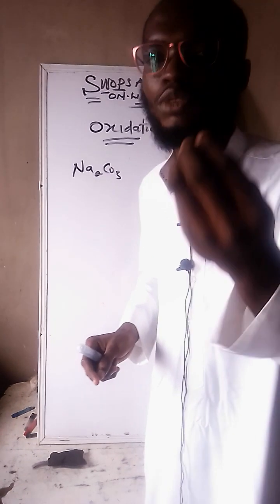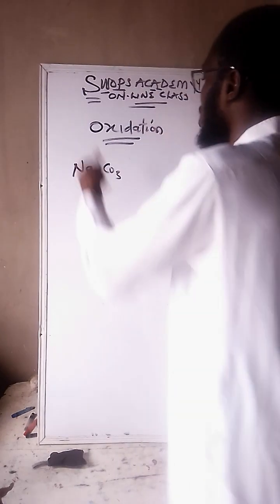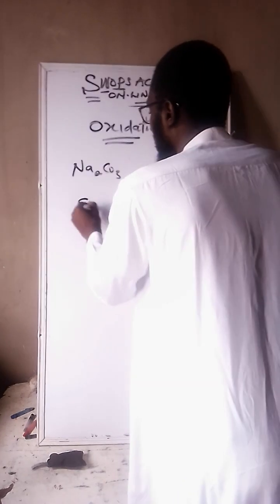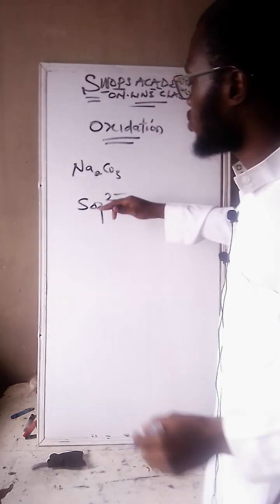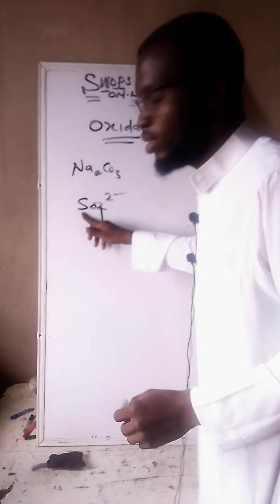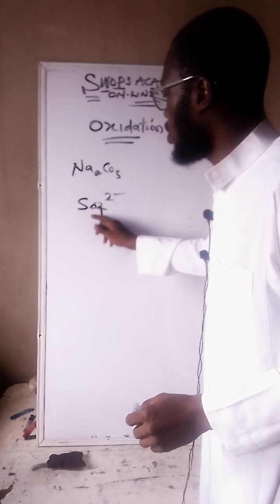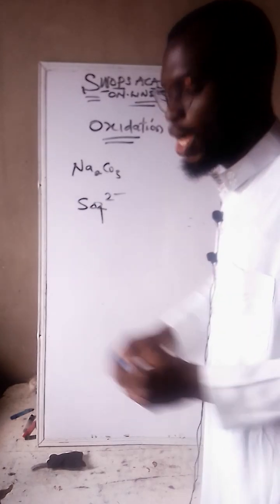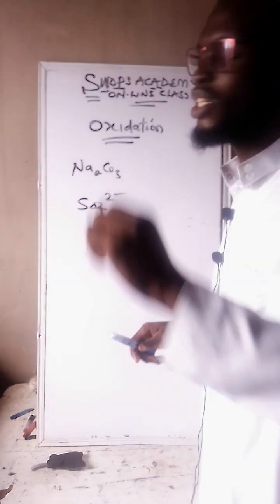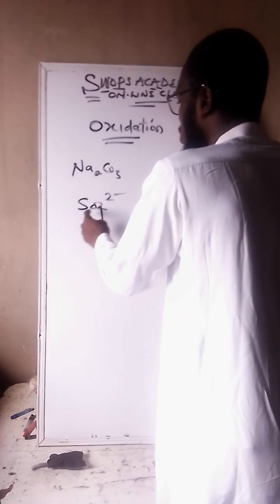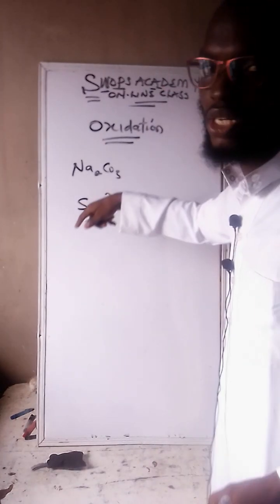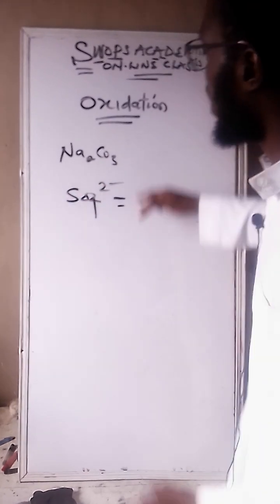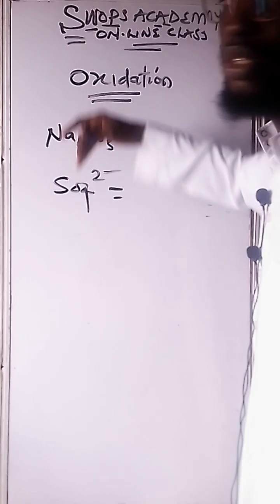Now, when you are defining oxidation in terms of a radical, it also involves finding a particular element. When I say element, I am referring to, maybe, SO4 2 minus, and I'm asked to find the oxidation state of sulfur or the oxidation state of oxygen. This is the radical, and this is the compound.